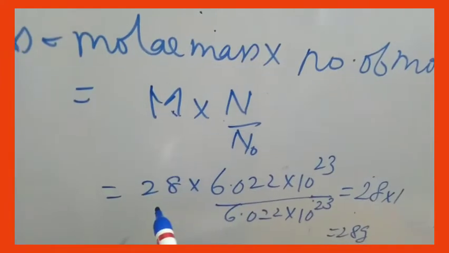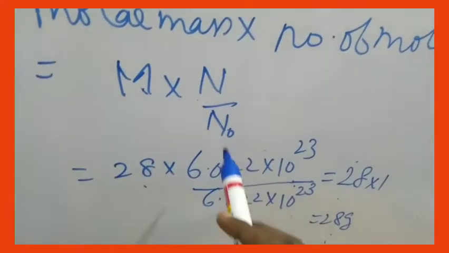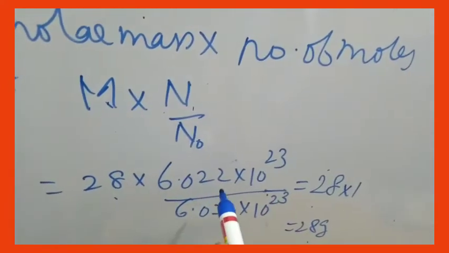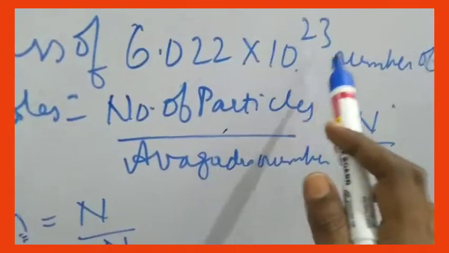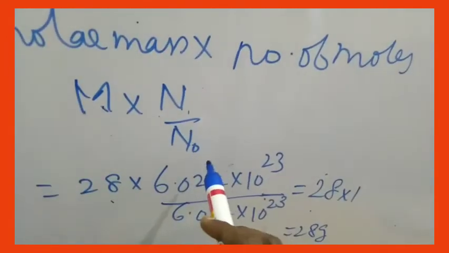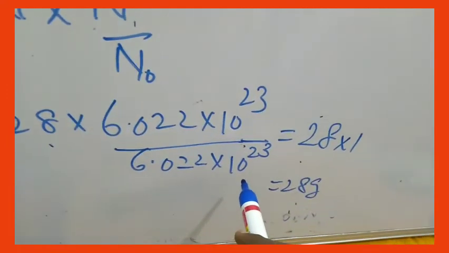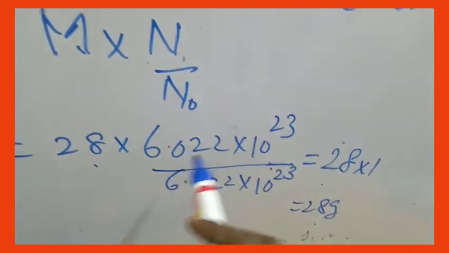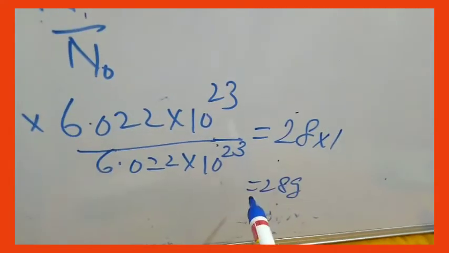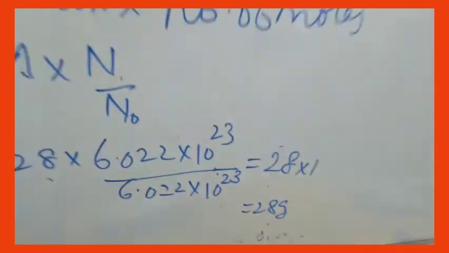So molar mass is 28 and capital N, number of particles, is 6.022 into 10 power 23, as given in the question. N naught is the Avogadro constant that we know already, 6.022 into 10 power 23. Cancel this and this will go. So 28 into 1 is 28. So you will have 28 grams.